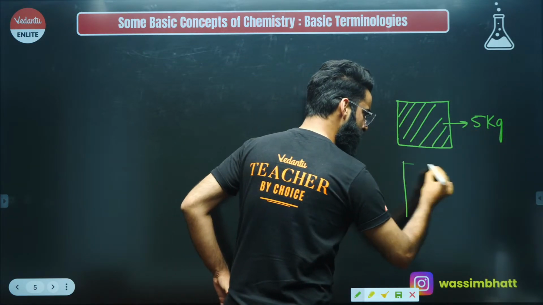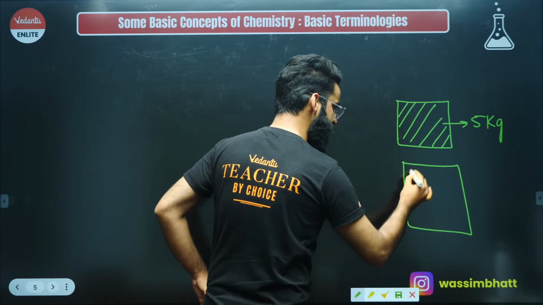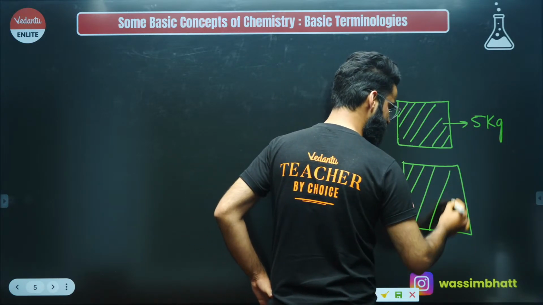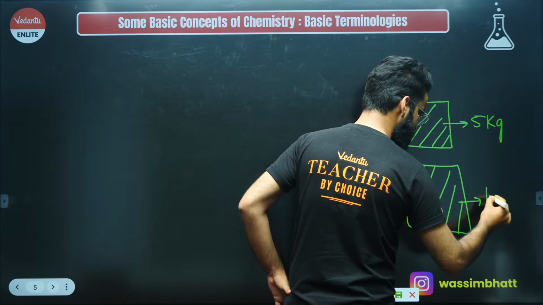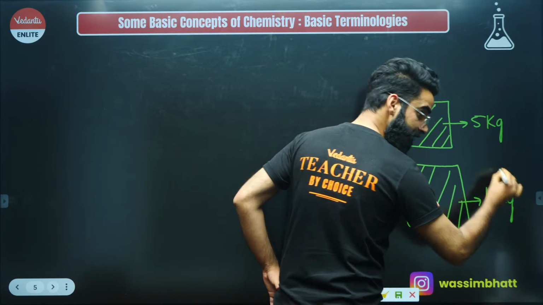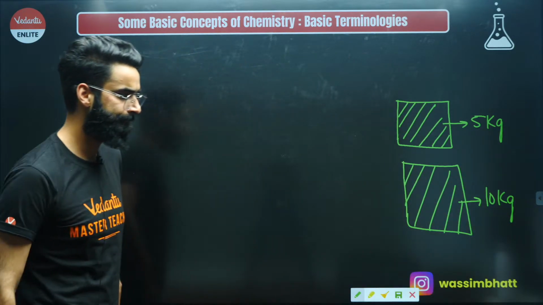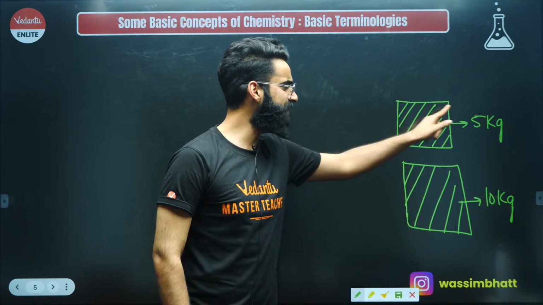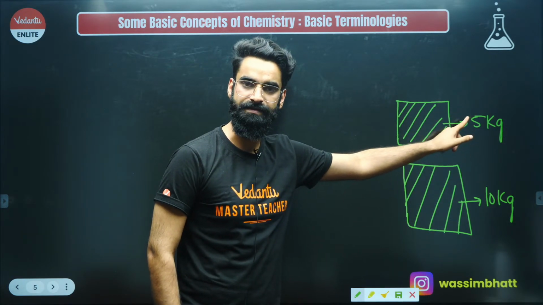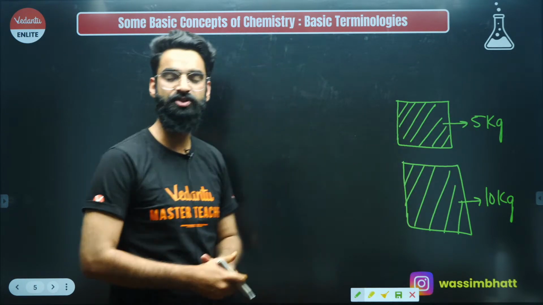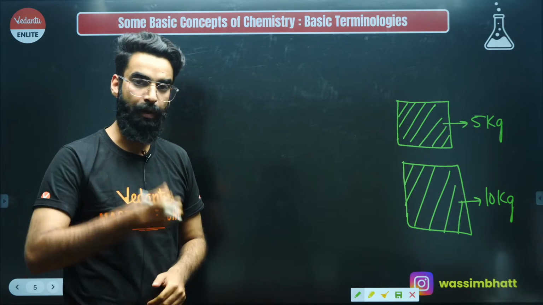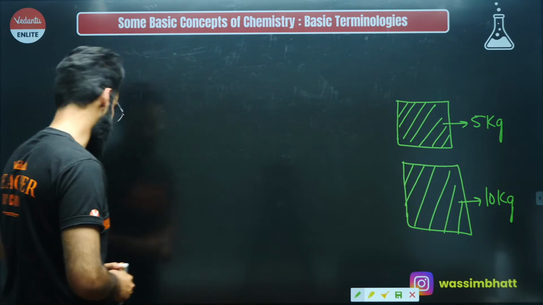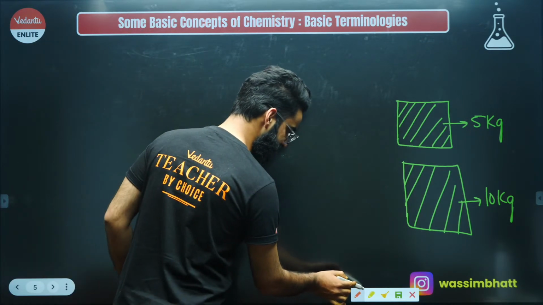Let's say I've got one more bigger sized object. I'm assuming the mass of this particular object is around 10 kilograms. This is something which I'm assuming, right? I've taken two objects. The mass of the first object I'm assuming as 5 kilograms. The mass of the second object I'm assuming as 10 kilograms. Now what is meant by these terminologies? Have a look exactly what is meant by this.